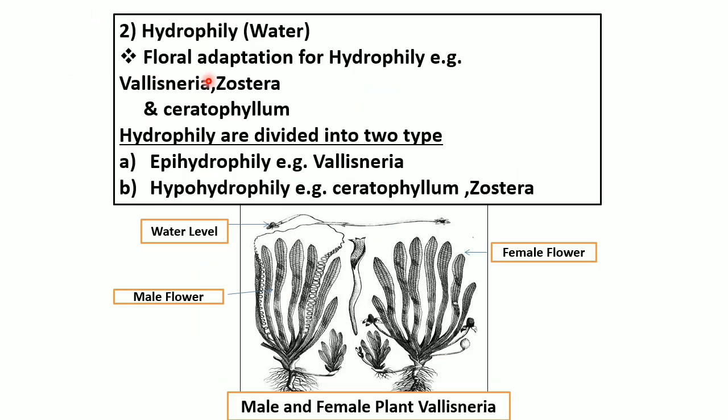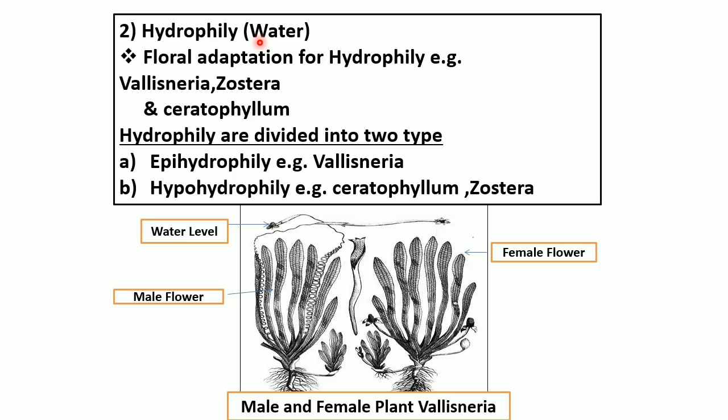Another type of abiotic agent is water. With the help of water, pollinations are carried, and they are referred to as hydrophily. In other words, transfer of pollen grains from anther to the stigma with the help of water is called hydrophily.